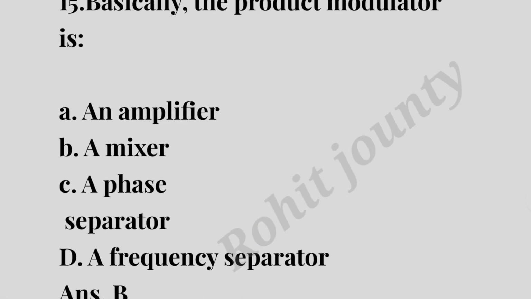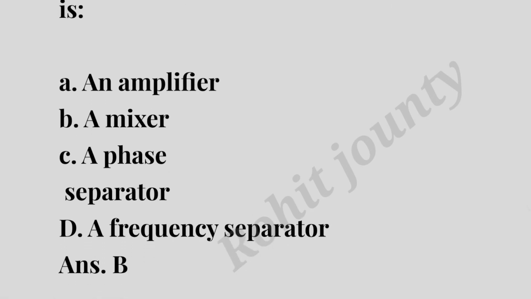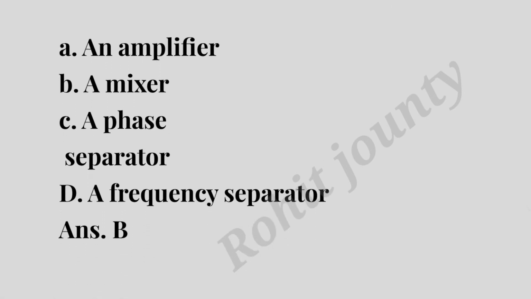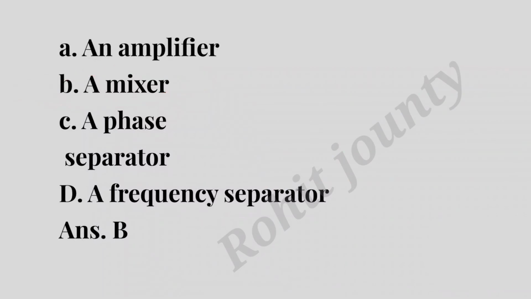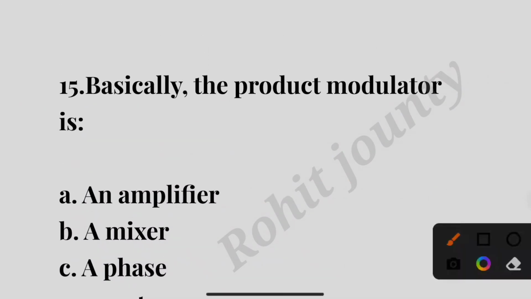Question number 15. Basically, the product modulator is: option A, Amplifier; option B, A mixer; option C, A phase separator; option D, A frequency separator. The correct answer is option B, a mixer. Basically, a modulator is a mixer.